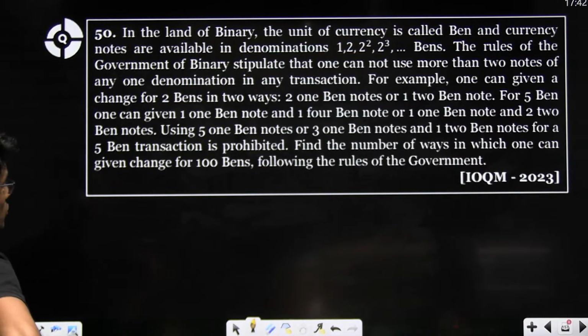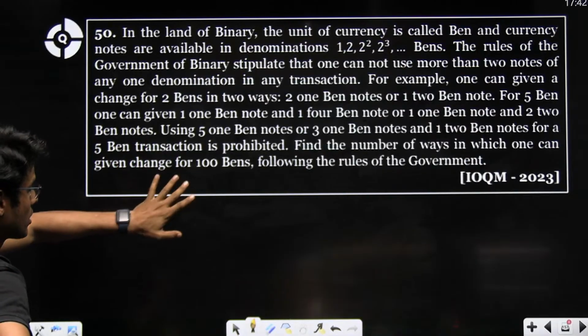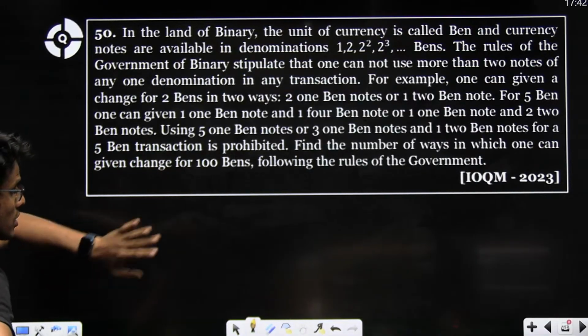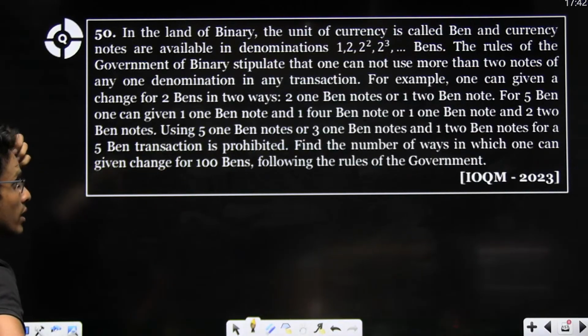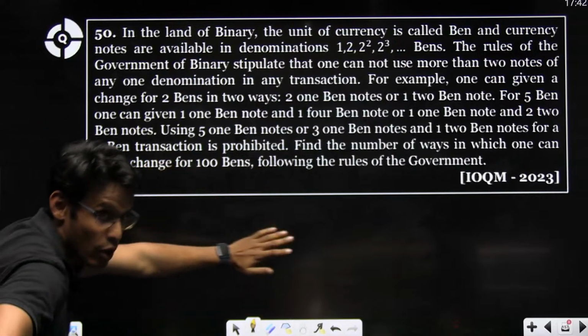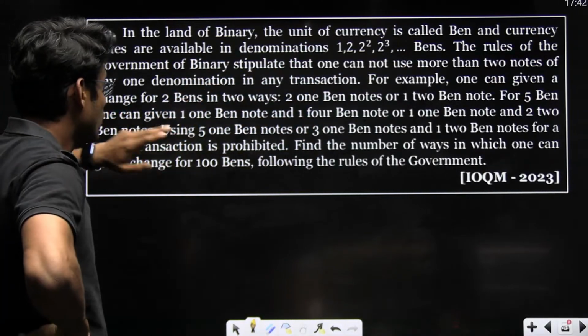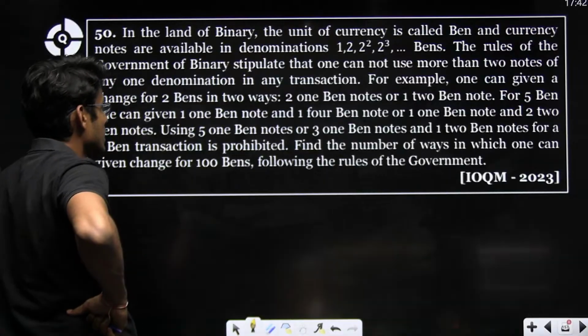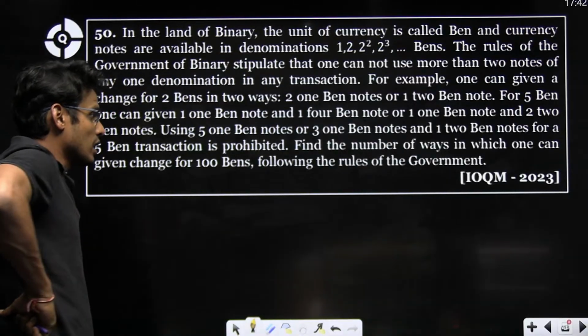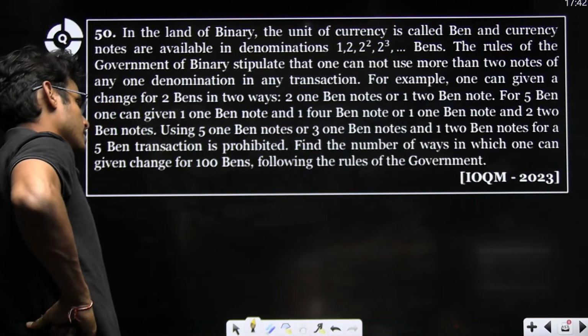So basically using 5 1-ben notes is impossible. 3 1-ben notes is impossible. 1 2 and 1 2 is prohibited because you cannot use more than 2. Find the number of ways in which one can give change of 100 bens while following the rules of the government.